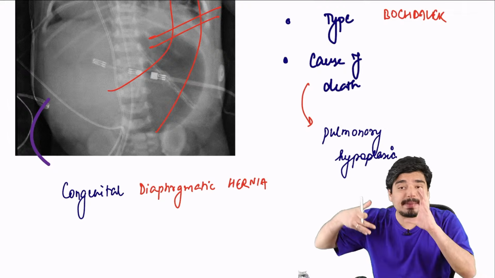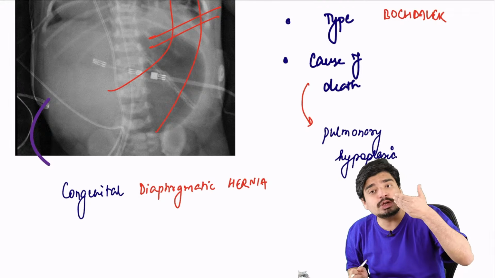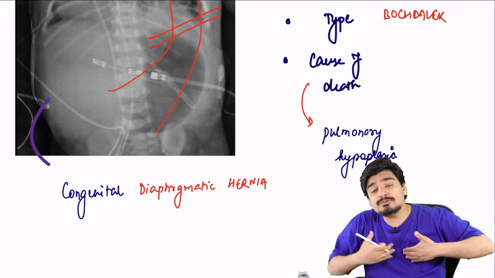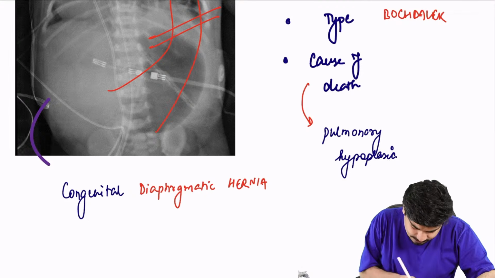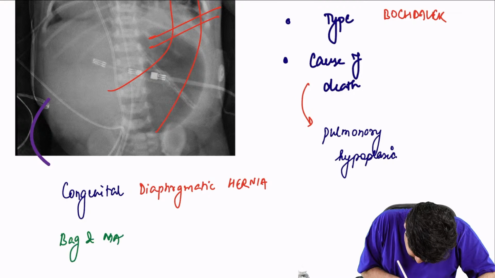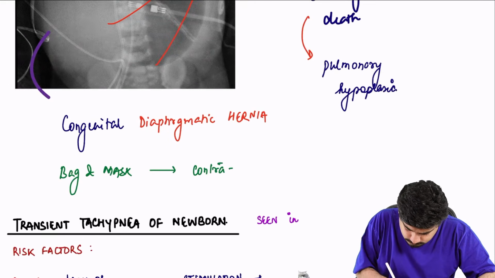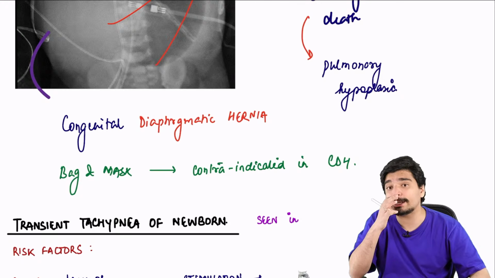You should remember that bag and mask is contraindicated, because if you do bag and mask ventilation, air will go into the intestine. From the mouth, it will go into the intestine. Intestines will expand and further compress the already hypoplastic lungs. So always remember that bag and mask ventilation is contraindicated in congenital diaphragmatic hernia.